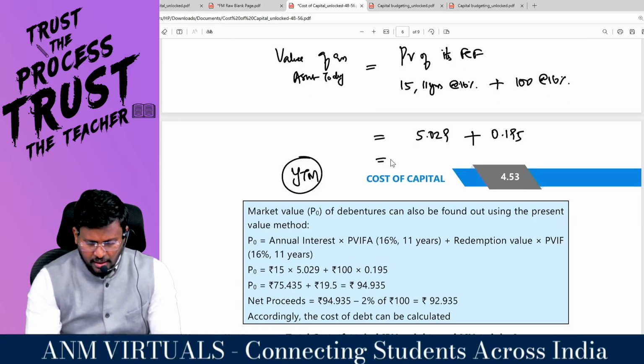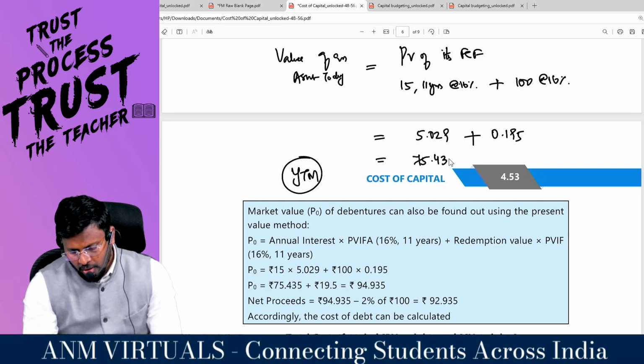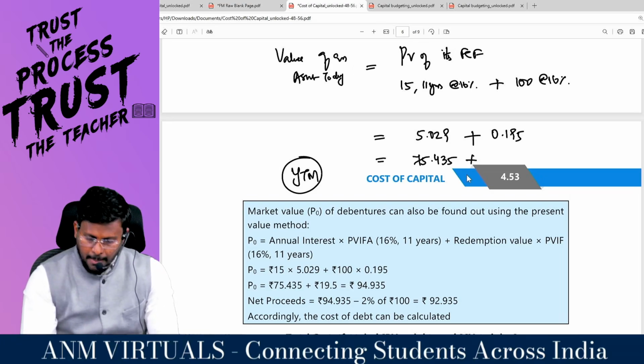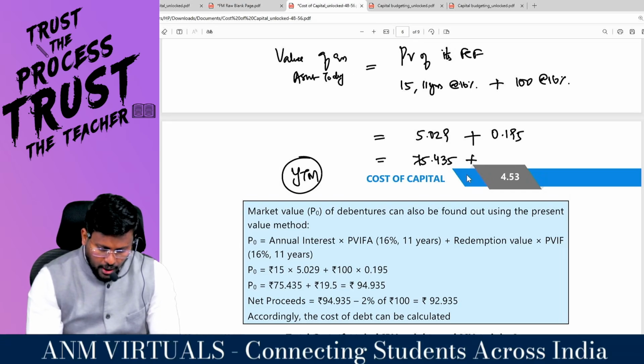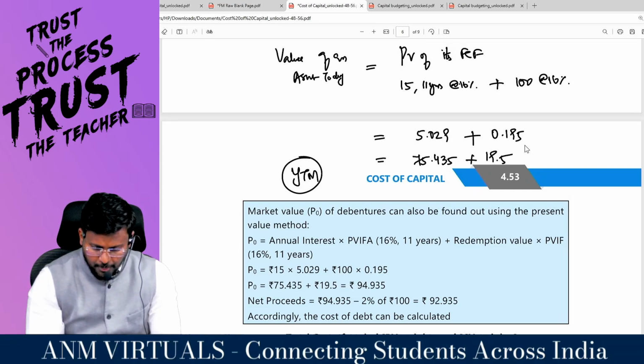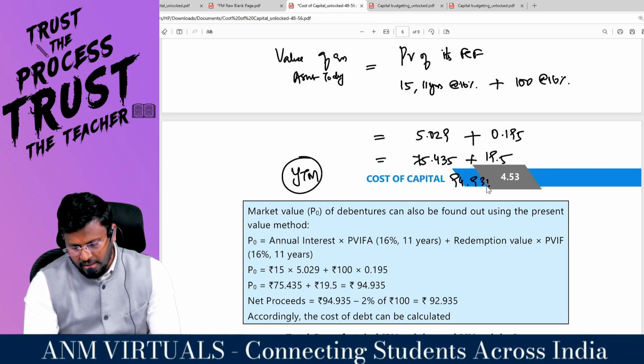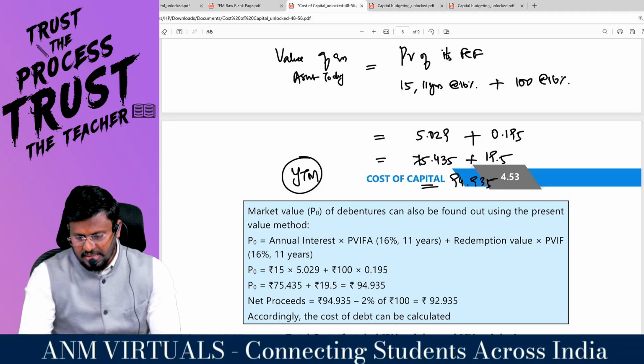Sir, 5.029 into 15 rupees every year comes to 75.435. Plus 100 into 0.195 comes to 19.5. 19.5 plus 75.435 comes to 94.935.